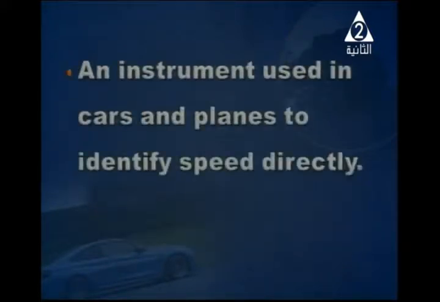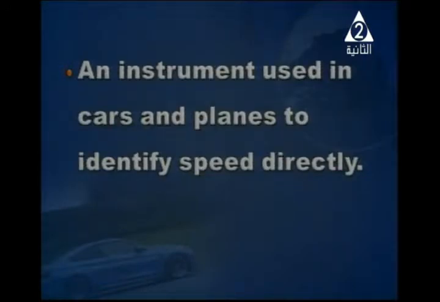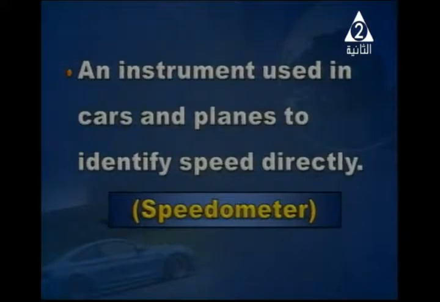What about an instrument that is used by cars, by planes, by different things to identify speed directly? It's the speedometer. Good. Hazem, do you think it's the speedometer or the compass? Speedometer. Good, it's a speedometer, not the compass.